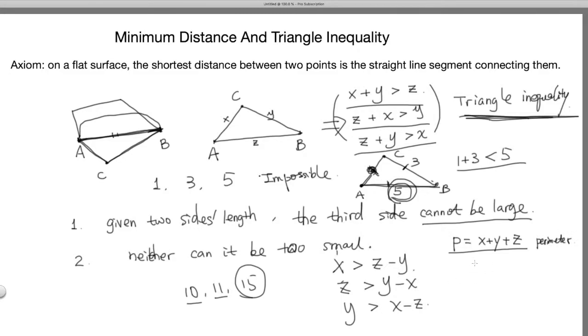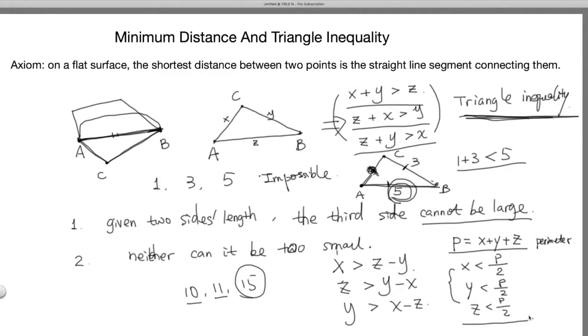Then we know that any of the sides is going to be less than half of P. x is less than half of P, y is going to be less than half of P, and z is going to be less than half of P. Okay, also give it some thought why that is the case.